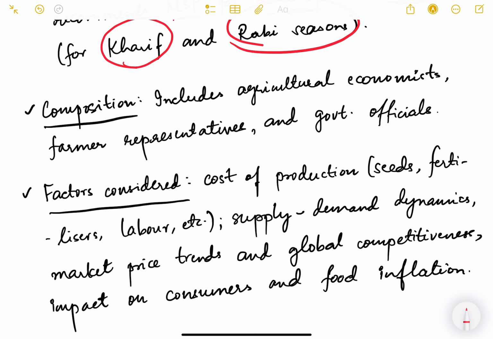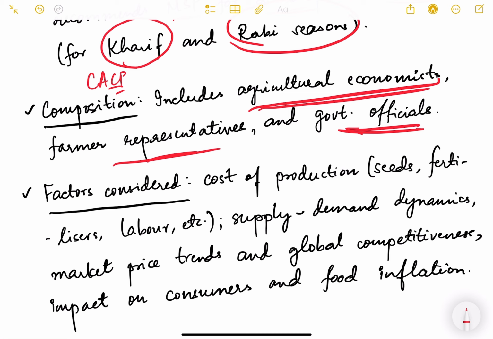Now what is the composition of this CACP? Who are the members of this CACP commission? It includes agricultural economists, farmer representatives and government officials.